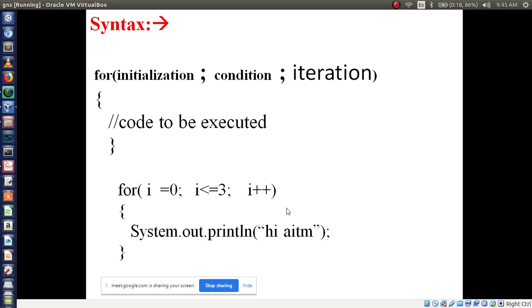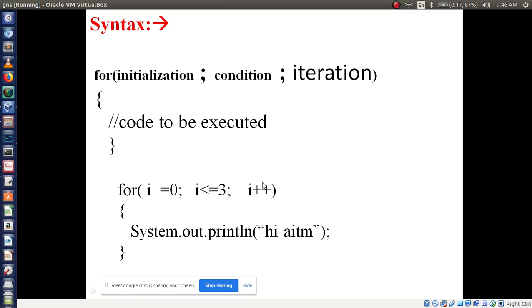Here our condition is true, so 0 less than or equal to 3, then this statement will execute. Hi AITM is executed. After executing, what? The i value is incrementing. The i value now becomes 1. So 1 less than or equal to 3, condition is true, execute Hi AITM. Then after executing this, next is increment the i value. The i value becomes 2. So 2 less than or equal to 3, condition is true, execute Hi AITM. Then increment the i value. The i value becomes 3, 3 less than or equal to 3, condition is true, Hi AITM will print.